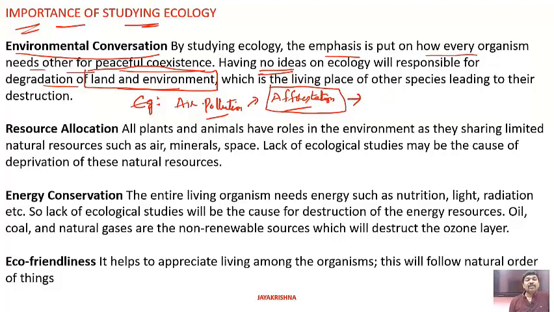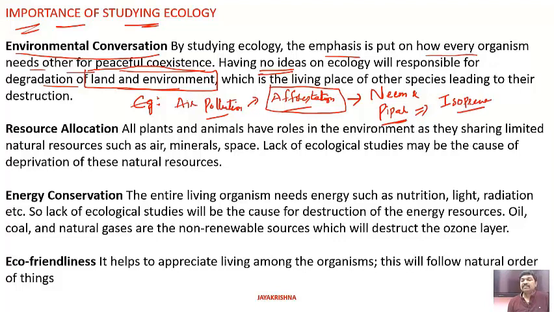Now, modern ecologists are giving the best examples: don't go for afforestation with just any one plant or the other. Let us go for afforestation with plants like neem and the peepal plant. Why? Because the peepal will be releasing a product called isoprene.